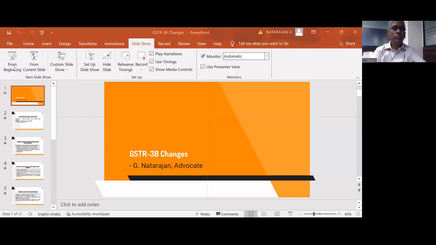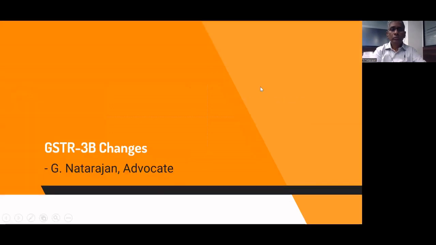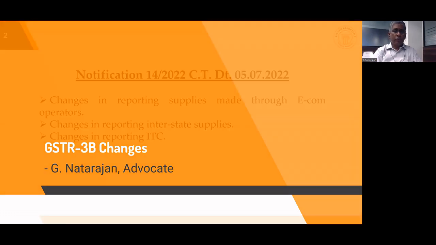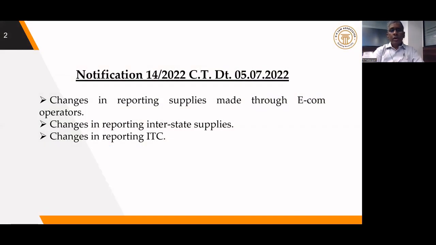I'll just share my screen. Yes. In the GSTR-3B form, a lot of amendments have been proposed by notification 14 of 2022. We can categorize these changes into three broad categories.